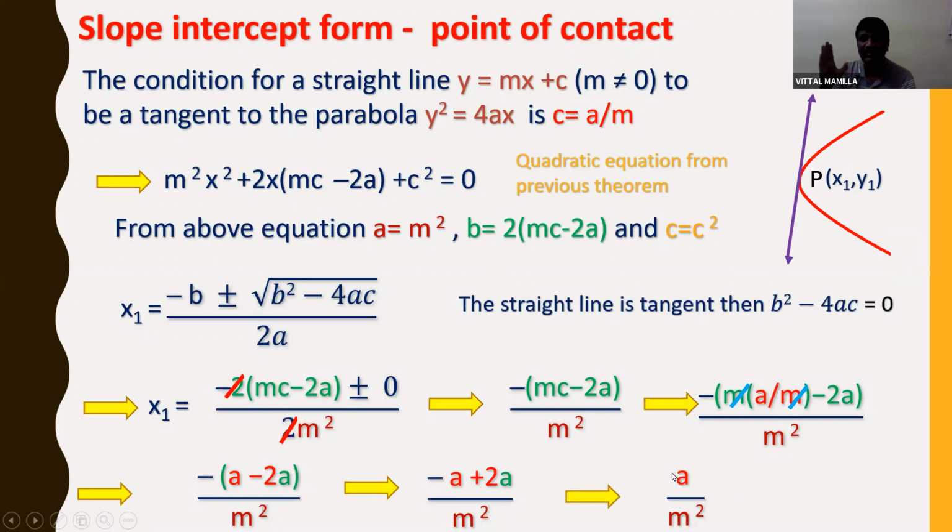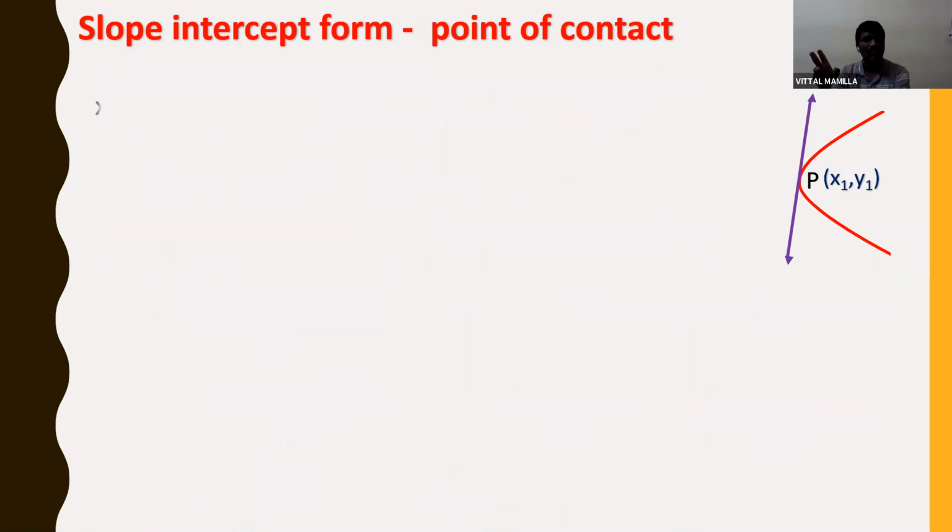But what we need, the point of contact, is x1 and y1 also. Here a/m is equal to c, right? So this I can write as a/m into 1/m. So wherever a/m is there, I can write c/m also. So I can take a/m² or c/m, both are the same.